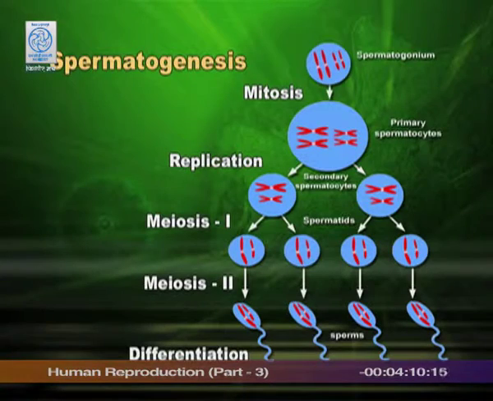This slide shows in detail how spermatogenesis occurs, and it is a schematic representation. You can see the meiotic division. You can also see the division of one spermatogonia into two. The first meiotic division is reduction division, and hence the chromosome number became half, which is very significant for the proper number of chromosomes to go to the next generation.